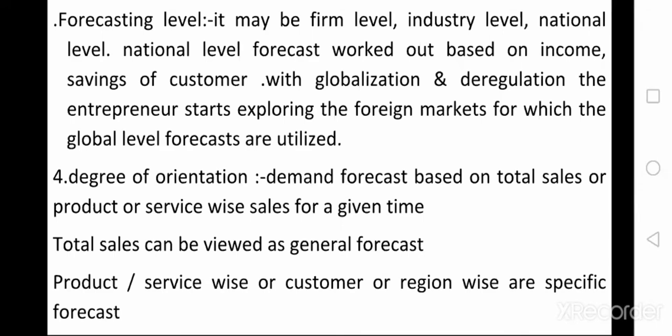And if a service sector company estimates the demand for its particular service, that is called service-level demand forecasting. So that is demand forecasting depending upon the factor of degree of orientation: product-wise, service-wise, customer-wise, region-wise or specific forecast.